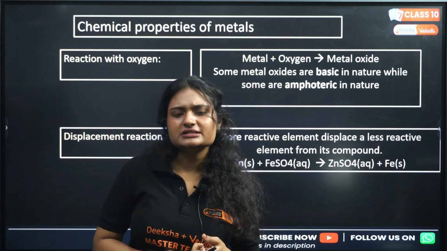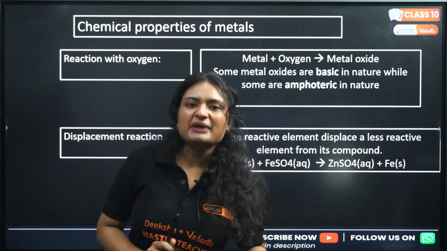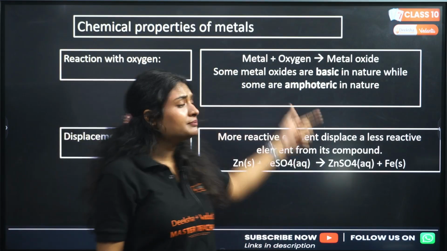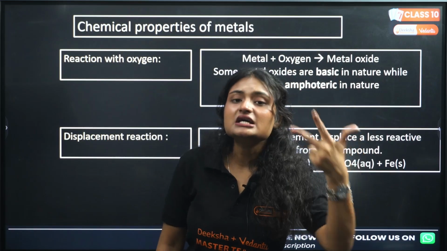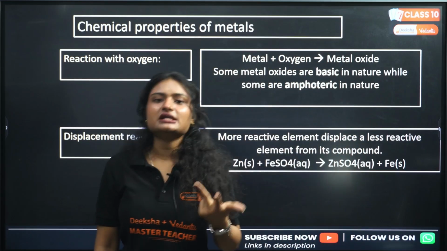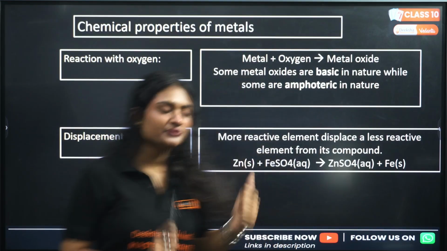What do you mean by basic oxide, ma'am? Because when you put metal oxide in water, we get a base, right? And amphoteric means there are some metals, for example, zinc, aluminum, lead, right? These metal oxides are amphoteric in nature. That means they react with both acids and bases.